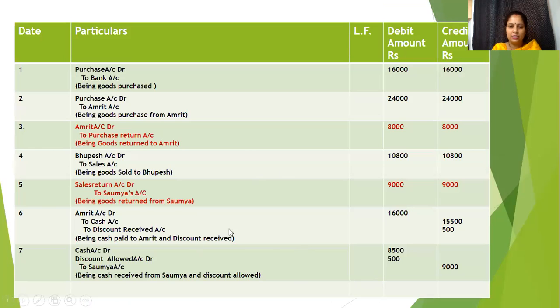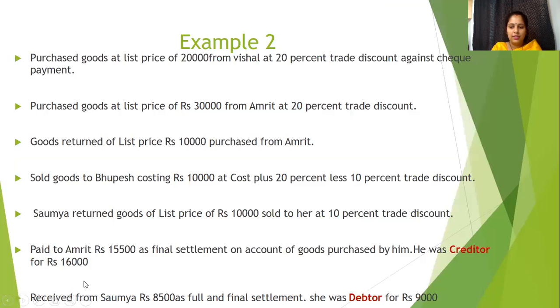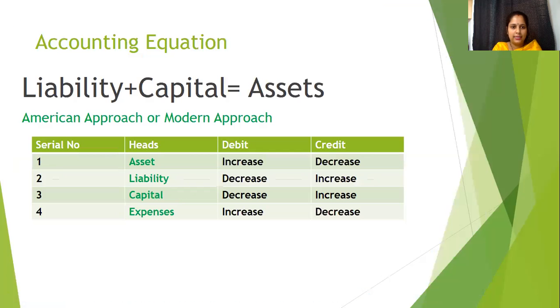We have mentioned the amount 8,500. 500 is discount, and Soumya was our debtor for rupees 9,000. It is finally settled. So this is the way we do discount related transactions, and also this is the way we do compound entry. Okay, this is all about cash discount and trade discount.